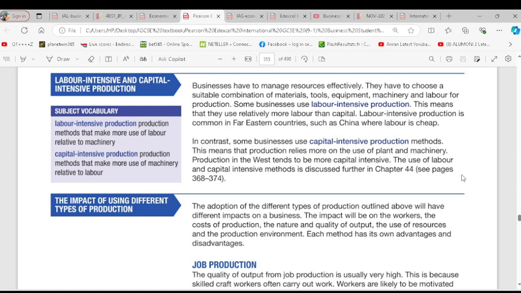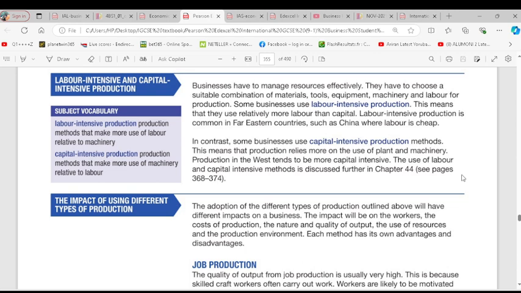Labor intensive and capital intensive. Businesses have to manage resources effectively. They have to choose a suitable combination of materials, tools, equipment, machinery, and labor for production. So businesses use labor-intensive production. This means that they use relatively more labor than capital. Labor-intensive production is common in countries such as China. In contrast, some businesses use capital-intensive production methods. This means that production relies more on the use of plant and machinery.